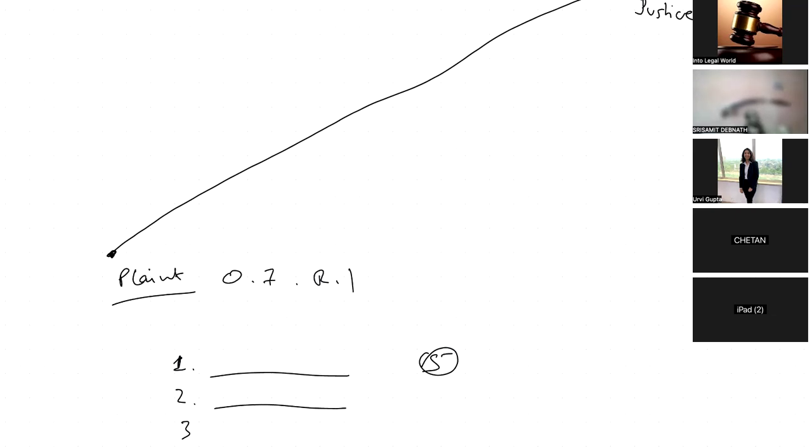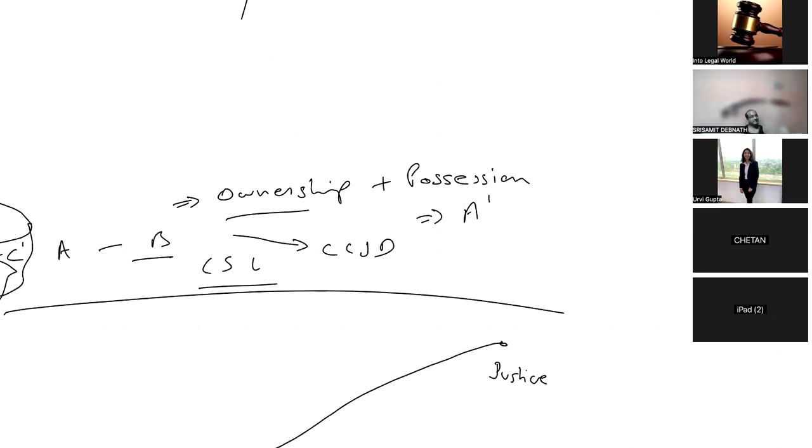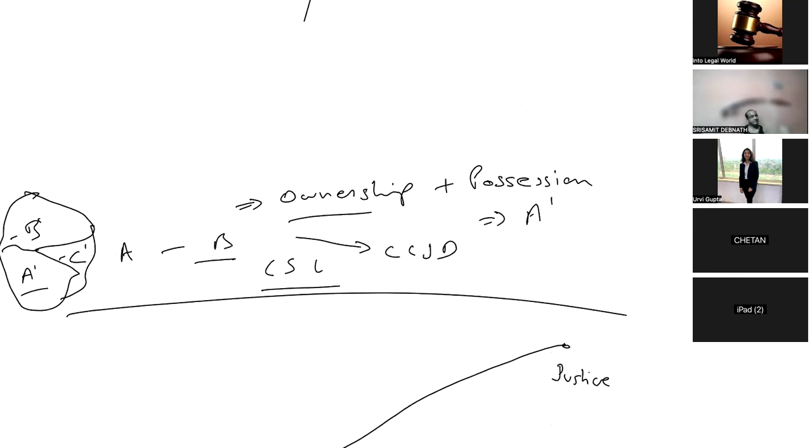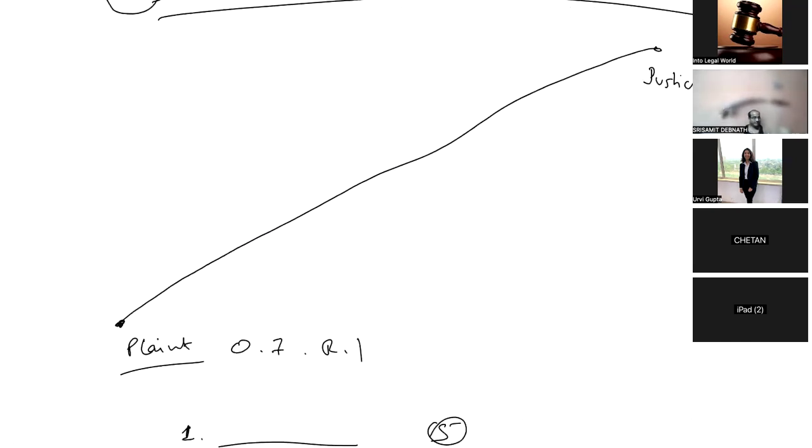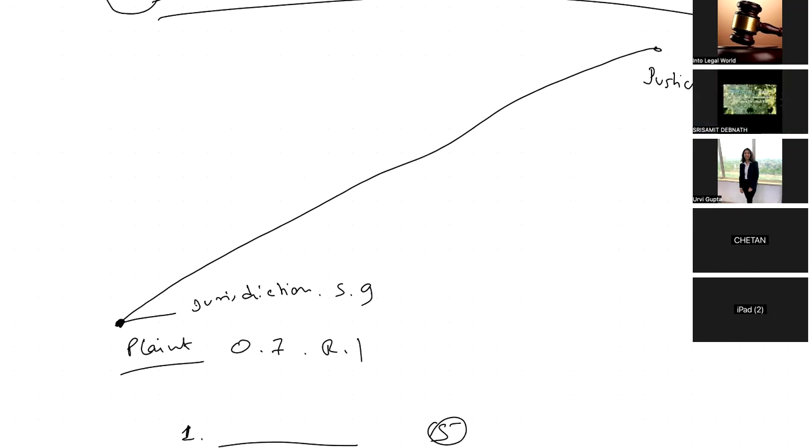Now, when a suit is instituted, as I said, the property is below 5 lakhs, so we are deciding jurisdiction at this point only. The section which deals with jurisdiction is Section 9.